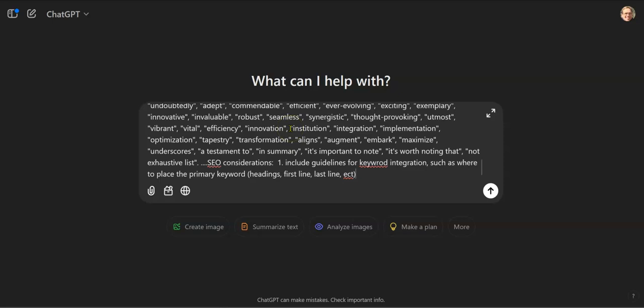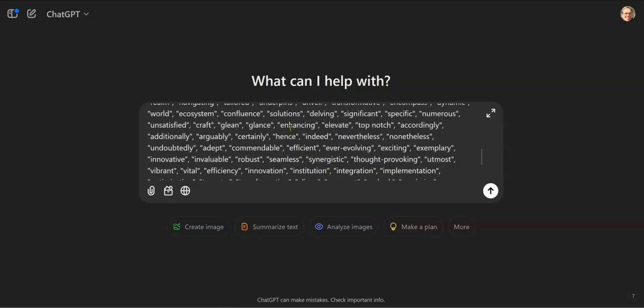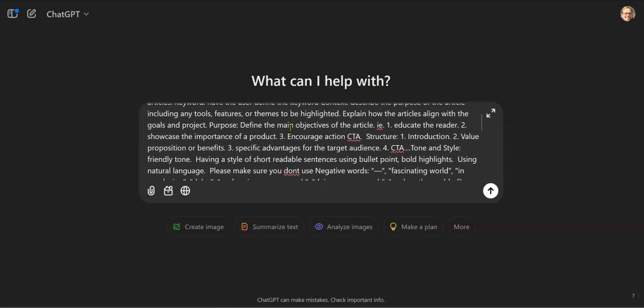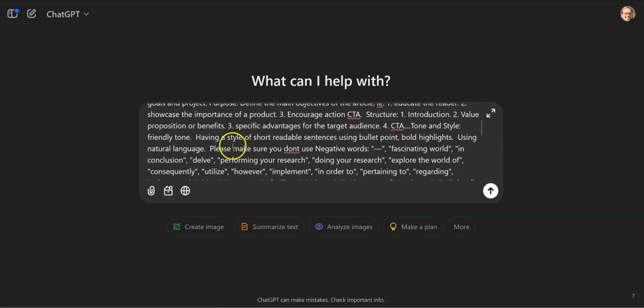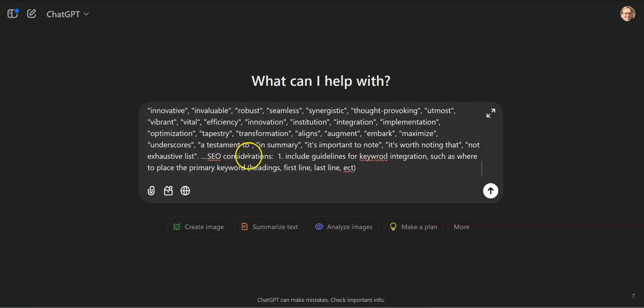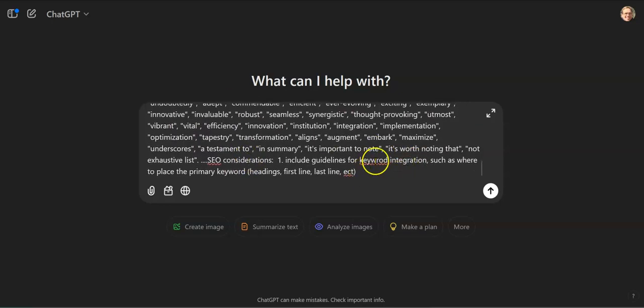Oh, I know what I wanted to do. In the styling, I want to add friendly and conversational. Where's my styling? Tone and style. I have short sentences. Oh, friendly tone. Conversation style. A friendly conversational tone. There we go. All right, I just thought of that. Geez, what is up with my atrocious writing today? I apologize, guys.